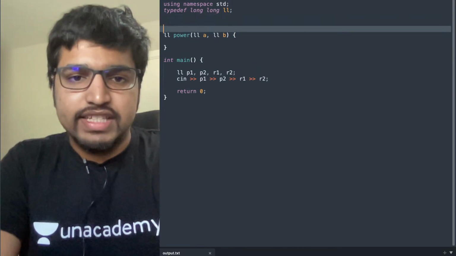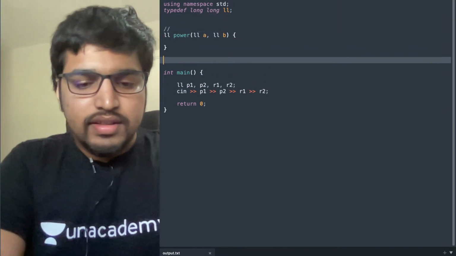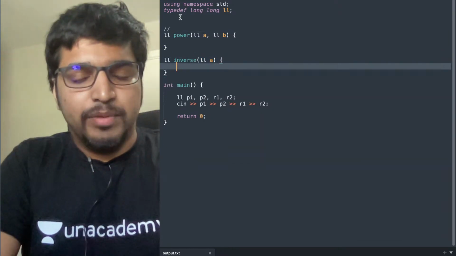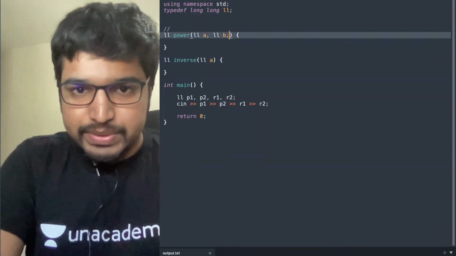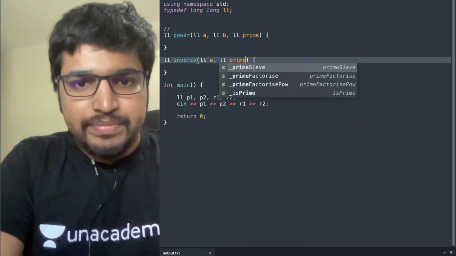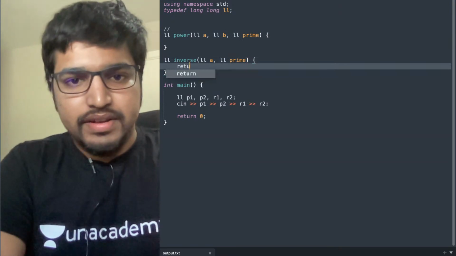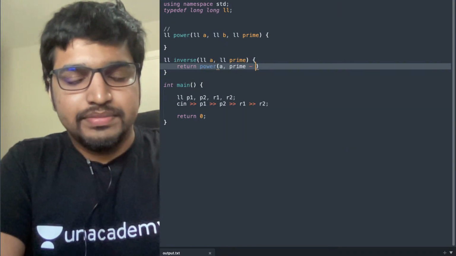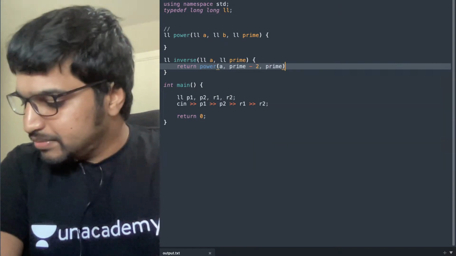Power of a, b calculates a power b. Then the inverse function takes a and the prime, and returns power a comma prime minus 2 modulo prime.